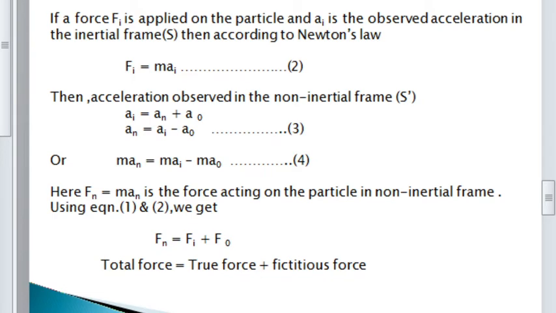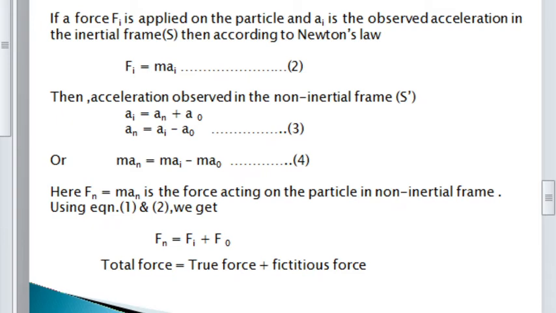Okay. Then, I am considering a particle. If I apply a force Fi on the particle, Ai will be the observed acceleration in inertial frame S. Then according to Newton's second law, F is equal to ma, so Fi is equal to mai. So F is the force observed in inertial frame.